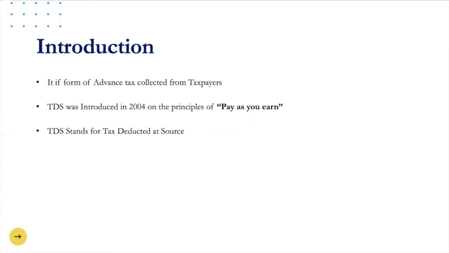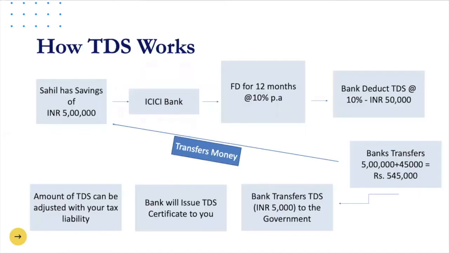So basically, if a deductor is liable to make payment to a deductee, he has to deduct tax and pay it to the government. The deductee from whom tax has been deducted would be entitled to get credit on the basis of Form 26AS or TDS certificate. Let's understand with an example how TDS works in a real life situation.